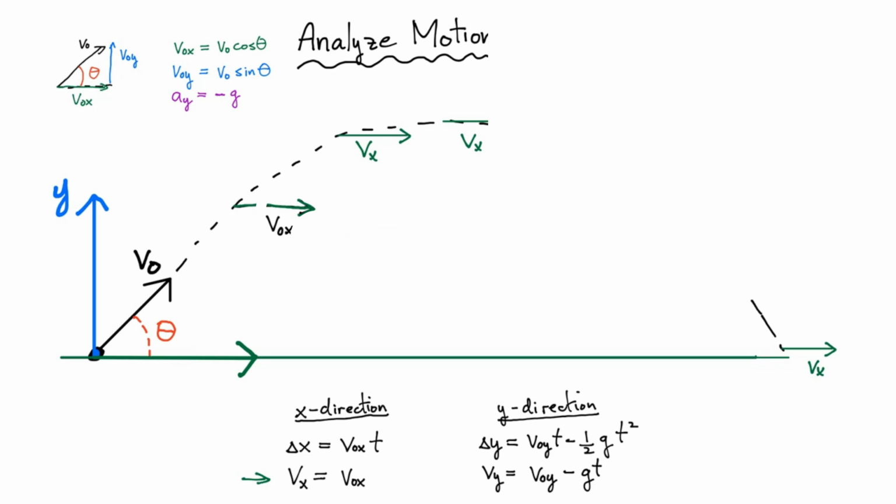Now let's look at what's going on in the y direction. In the y direction, initially I have a vector that's pointing up. So I can go ahead and plot it right here. This is my initial velocity in the y direction. It's this vector here. Okay, and let's look at what happens as a function of time. Well, again, if you look at my expression now for the velocity as a function of time, I have an initial term, and now I'm subtracting another term here. So what does that mean? That means it's getting smaller. So my velocity in the y direction is a vector now that is getting slightly smaller as time goes on.